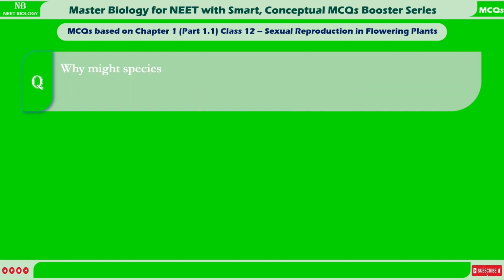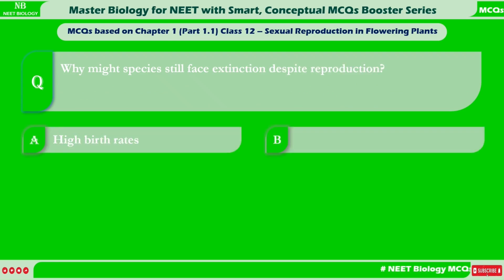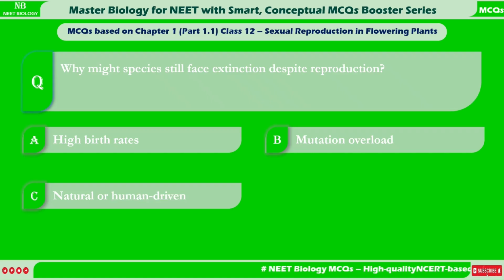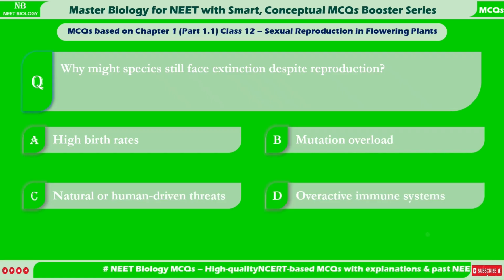Why might species still face extinction despite reproduction? A. High birth rates. B. Mutation overload. C. Natural or human-driven threats. D. Overactive immune systems.